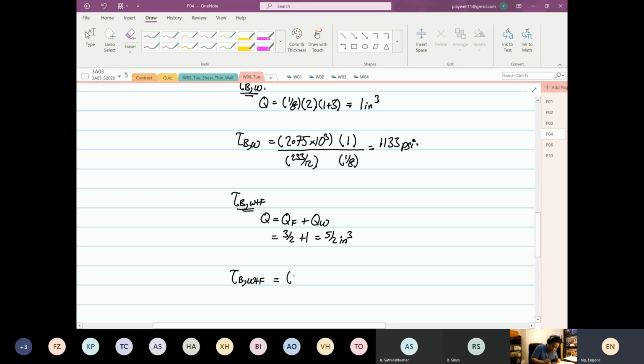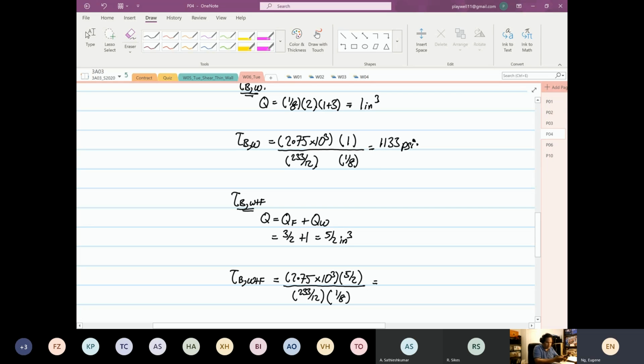So this will be equal to 2.75 times 10 to the power 3, okay, 2.75 times 10 to the power 3 multiplied by 5 over 2 divided by 233 over 12, 1 over 8.